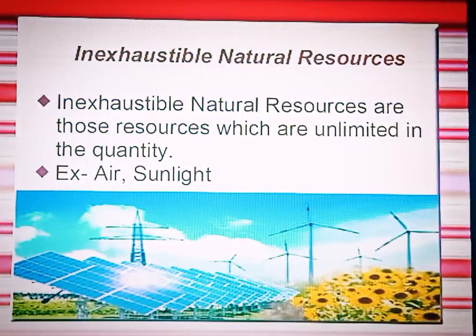First of all, there are inexhaustible natural resources. Inexhaustible natural resources are those resources which are unlimited in quantity. Examples are air and sunlight. This is right, because air will never stop, it is unlimited. Friends, can you stop the air?